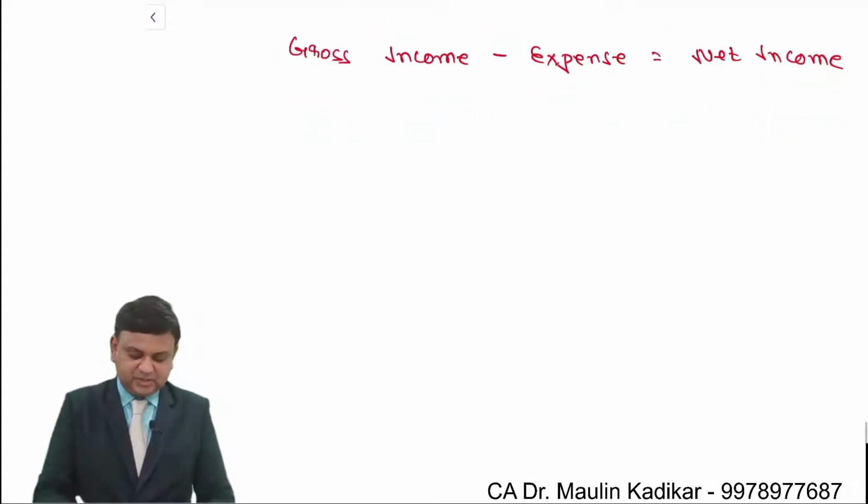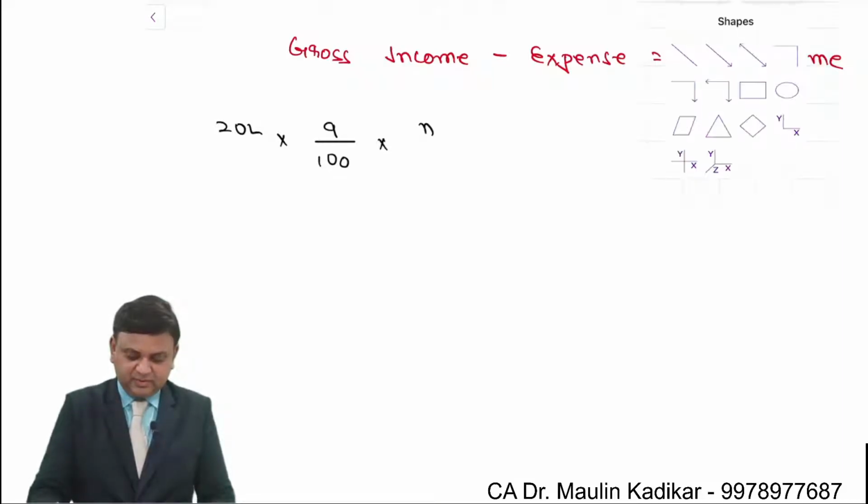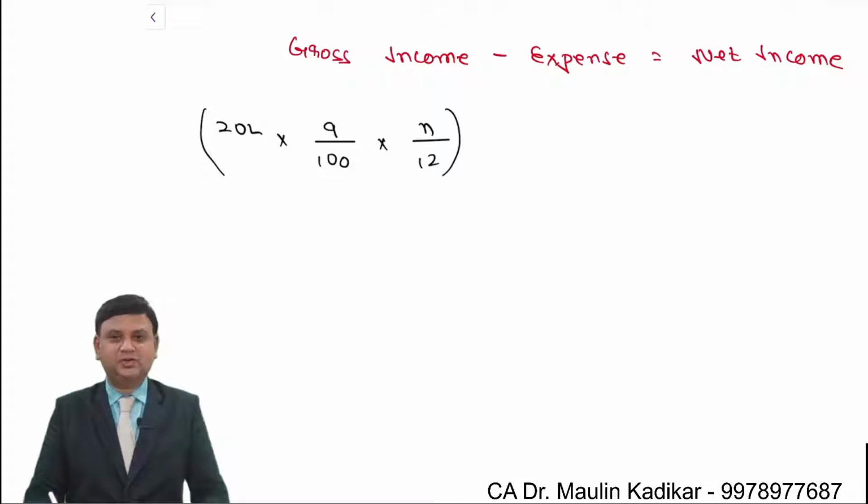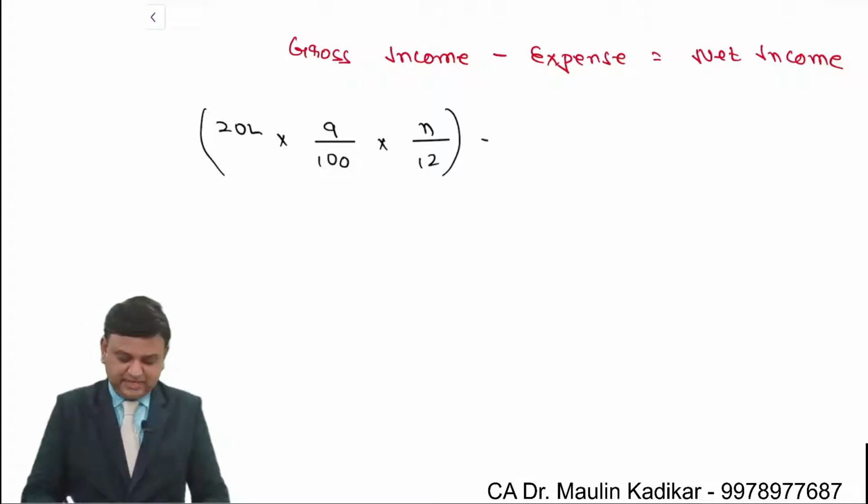We understand that the gross income is 20 lakhs into 9% into n divided by 12. So this is the gross income minus expenses 50,000, and the net income should be 0.